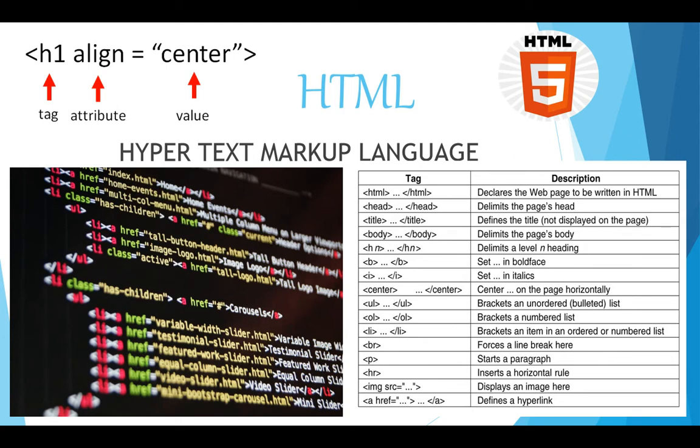Firstly, I will clear up one thing: HTML is not a programming language. Many people are confused about this, but it is not. It is a markup language, which means it is a system for identifying and describing the various components of your document, such as headings, paragraphs, and lists. Lots of things are present in HTML, and I will tell you everything later. The markup indicates the document's underlying structure.